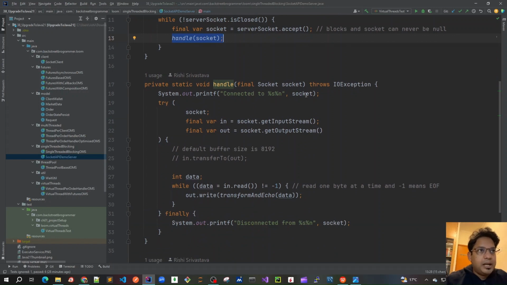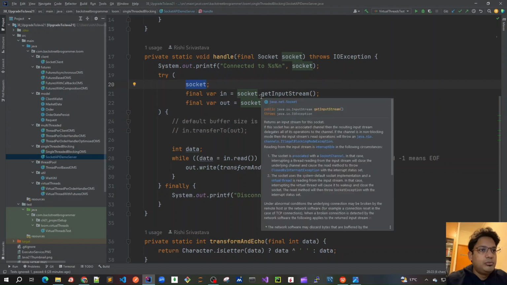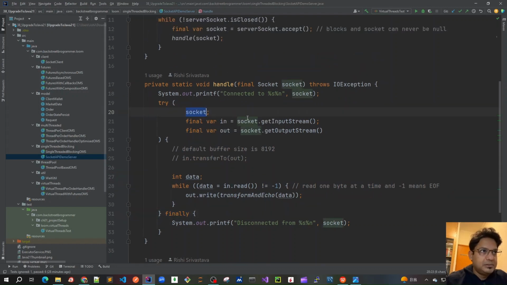So here, this is the client request that we are connected to, and then I can use try with resources. As you can see, with Java 9, we can use this socket directly, which would be closed once we move out of this try block. At the finally block, this socket would already be automatically closed. We can just provide it like this.